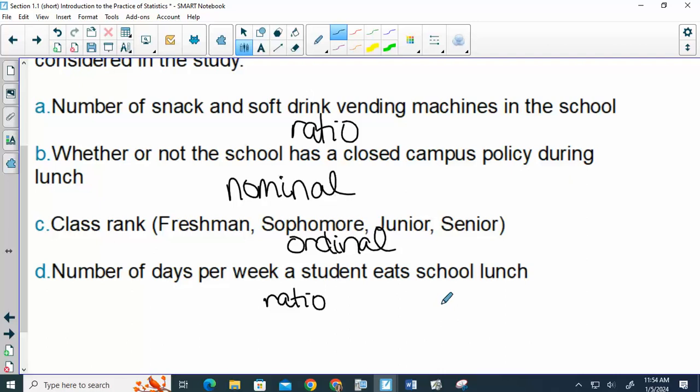So what I want you to do next is go to Google Classroom. And there is a practice here. It's not for a grade, so just take your time, try it, and I want to see how we do. We'll probably talk about it once everybody's finished. So it has a little bit of all the different things we talked about. Qualitative or quantitative, discrete, continuous, and then ranking those.